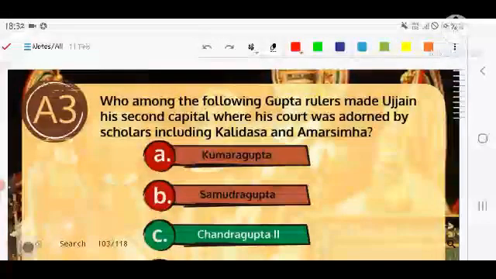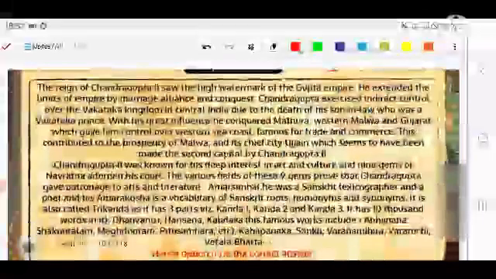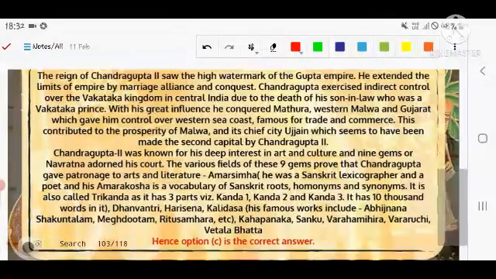Which of the following rulers made Ujjain his second capital, and was adorned by scholars like Kalidas and Amar Simha? Chandragupta II is the answer, because the reign of Chandragupta II saw the high watermark of the Gupta Empire. He extended the limits of the empire by marriage, alliance and conquest. Chandragupta exercised indirect control over the Vakataka kingdom in central India due to the death of the son-in-law, a Vakataka prince. With his great influence, he conquered Mathura, western Malwa and Gujarat also, which gave him control over the western coast, famous for trade and commerce. This contributed to the prosperity of Malwa and its chief city Ujjain, which seems to have been made the second capital of Chandragupta II. So that's why he made it the second capital.